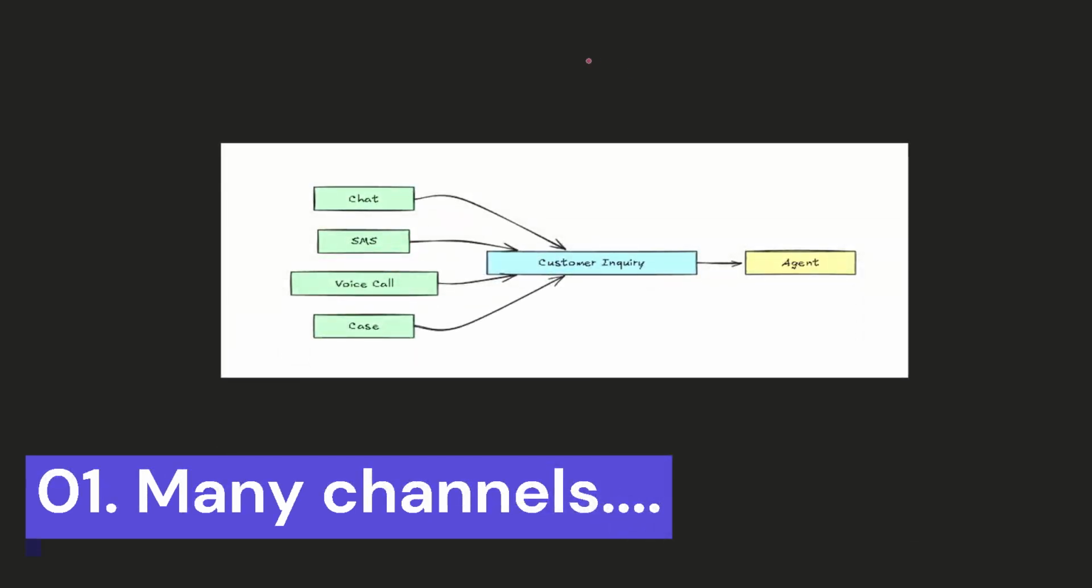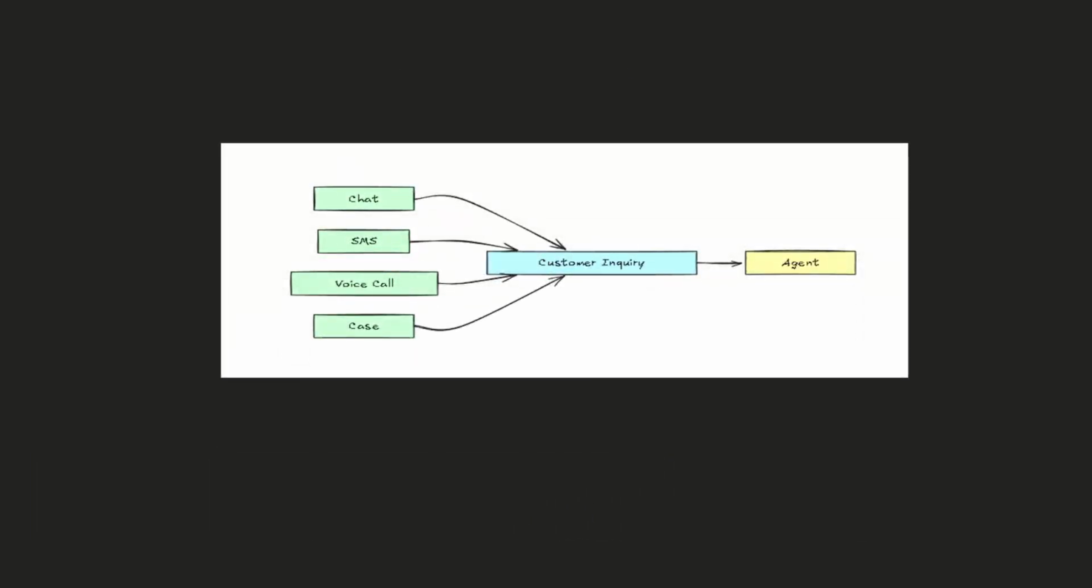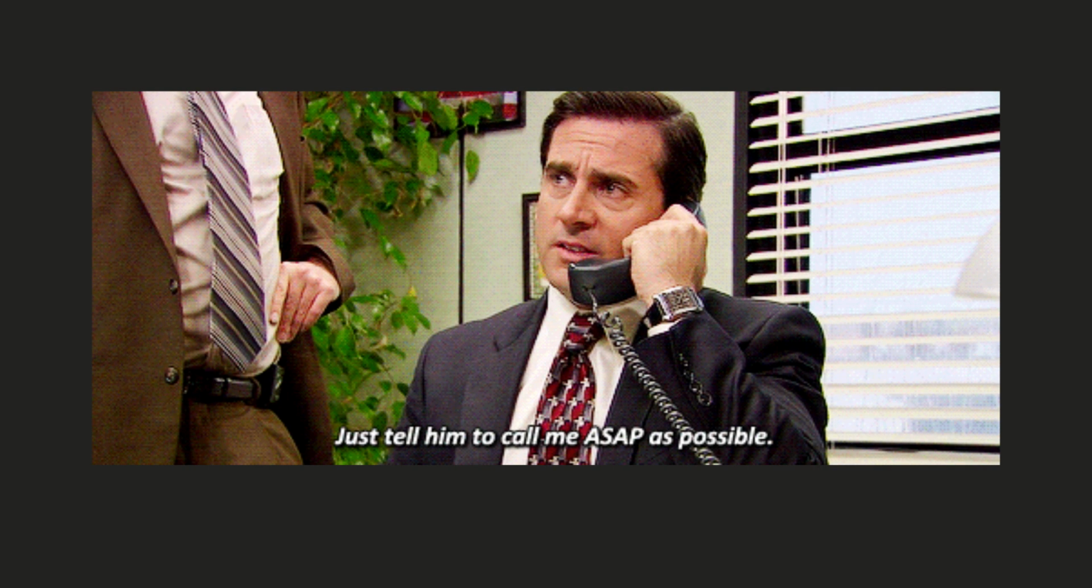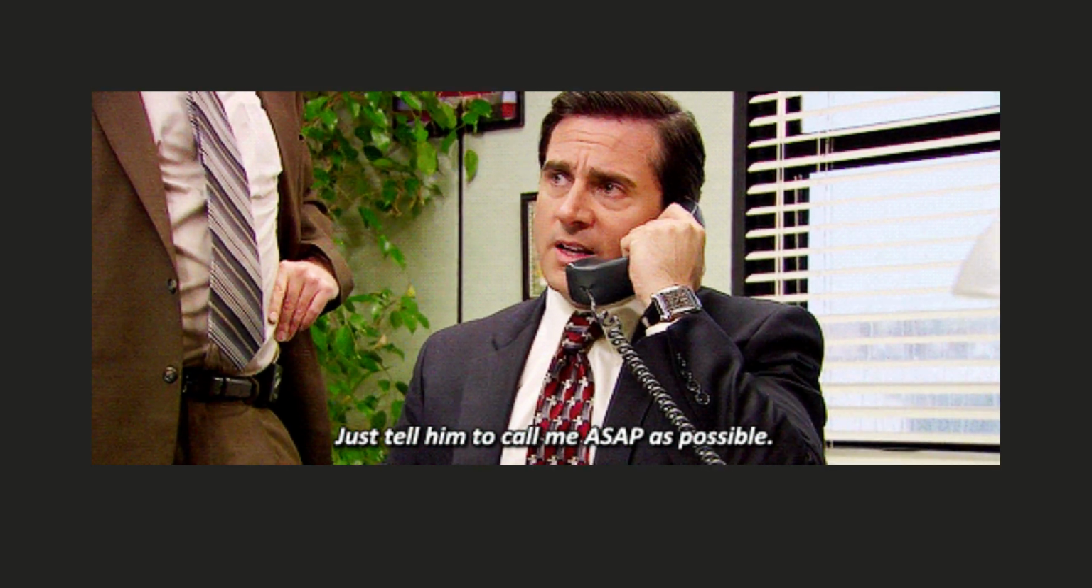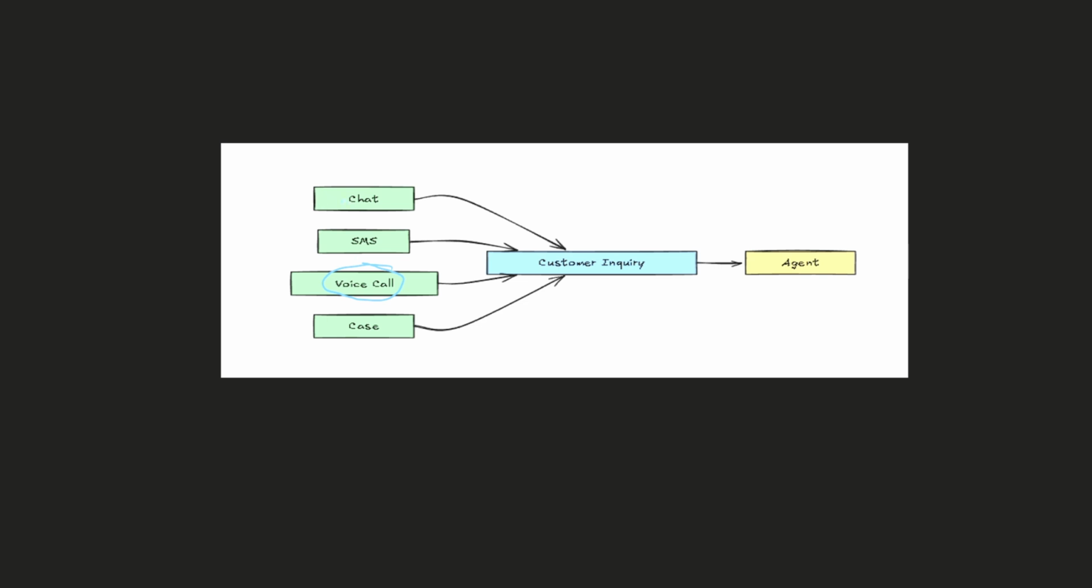The customer has different channels to inquire through. It can be chat, it can be SMS, it can be a voice call, and you remember calling your customer helpline and waiting for 5 minutes for some agent to answer. So yes, there are different ways to connect: a chat, a voice call, a case. All this requires different processing.